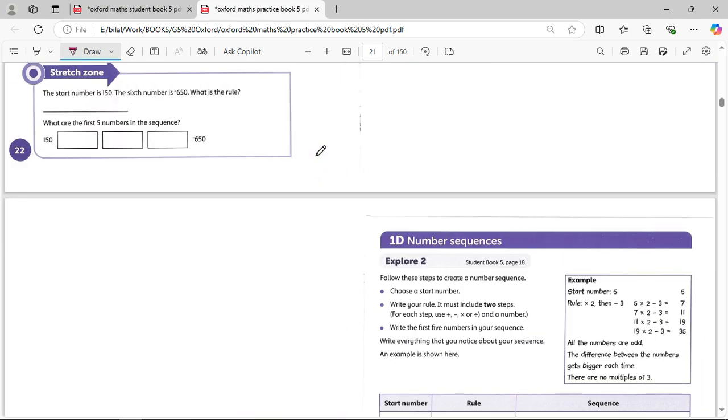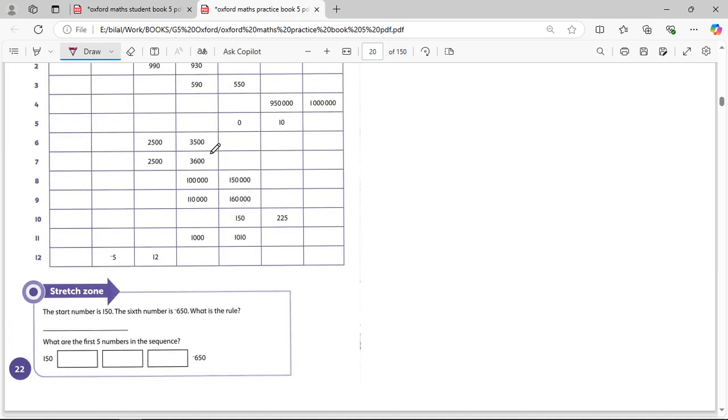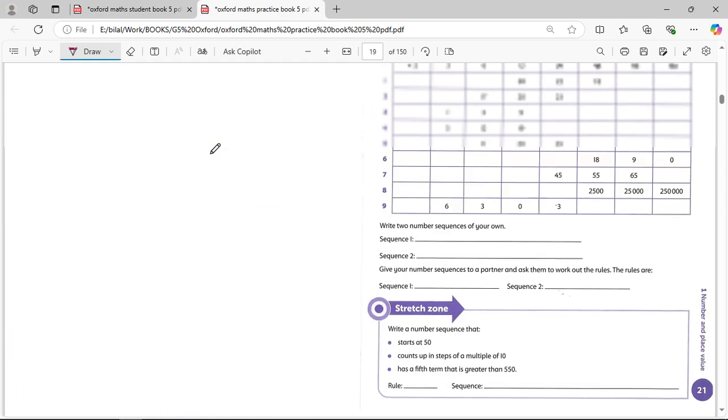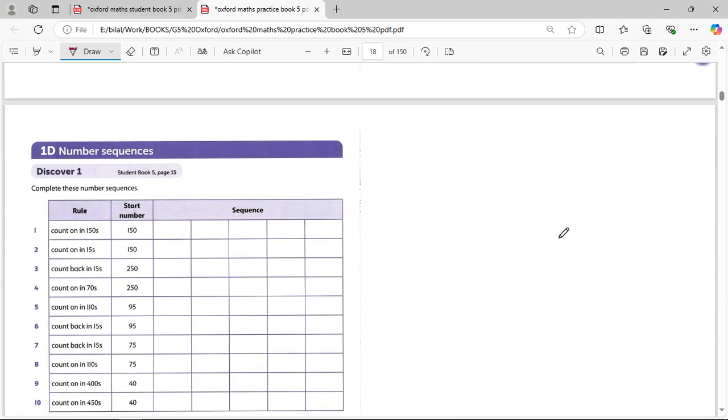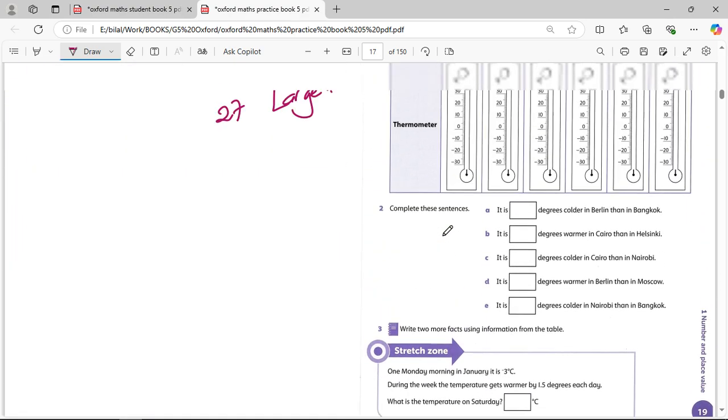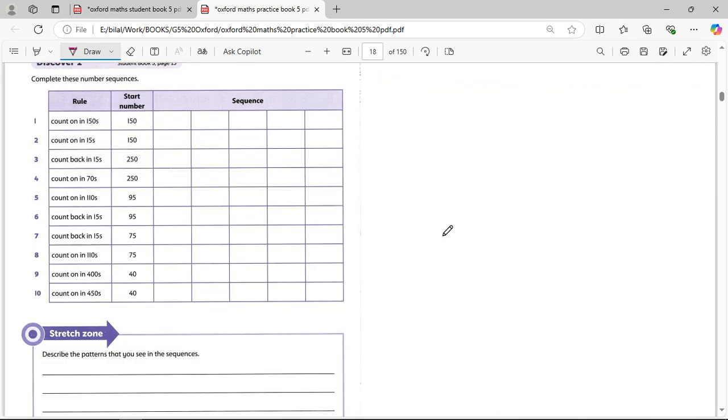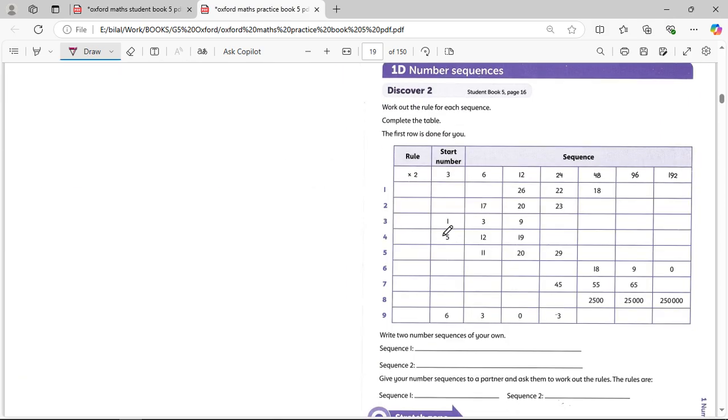Where's the number sequence? This one. I don't recommend this one too much, because it's going to make you confused, to be honest. They have many rules in here which you can practice, but they are different rules for you. Here you have a sequence of multiplication. He's going to say start with a number, but you're going to multiply by 2 each time.